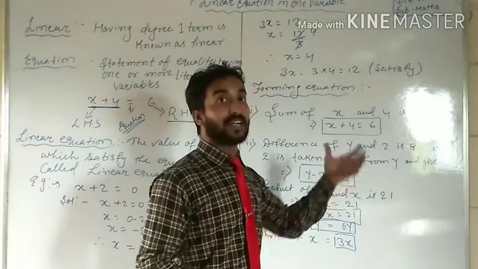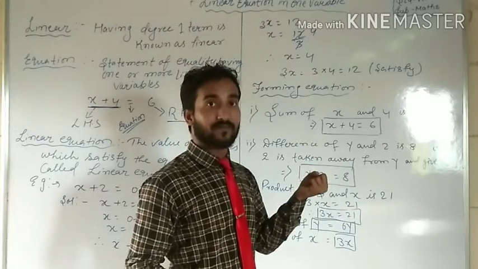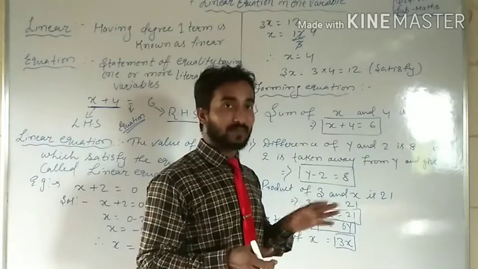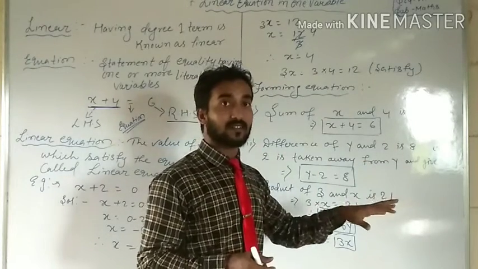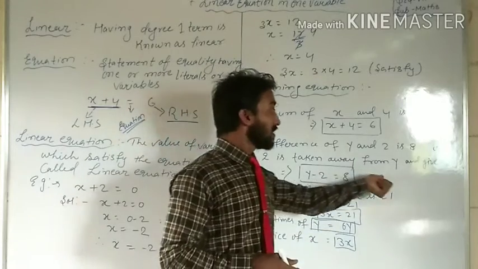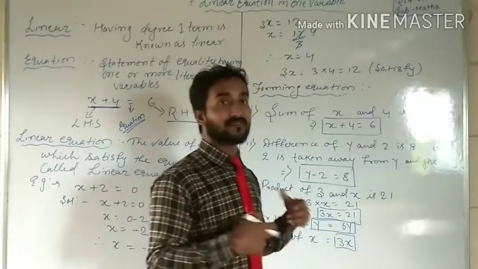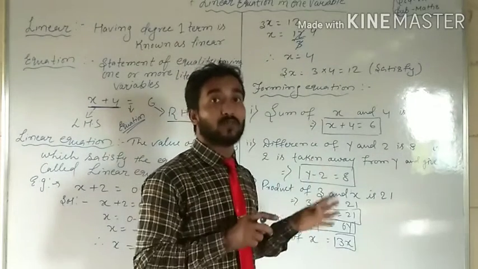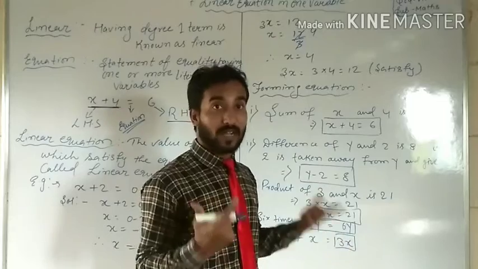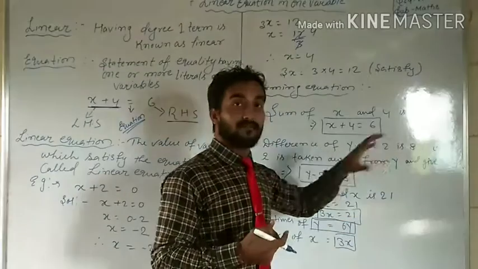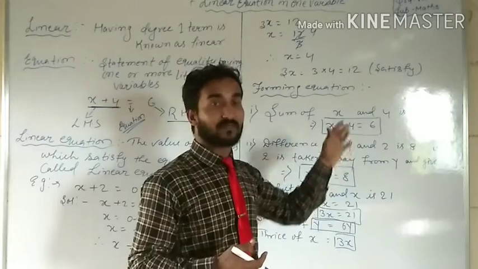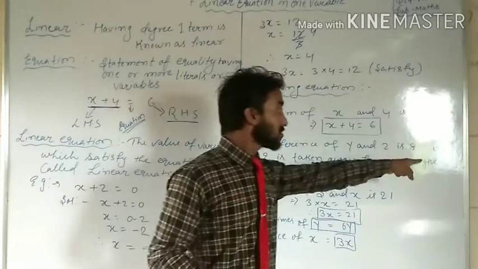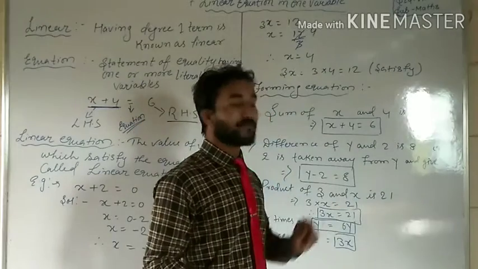Taken away. It means taken back, what I gave you, I took back from it. That is taken away. It gives 8. It means 2 is taken. What is taken? 2 is taken, from whom? From y. So from y, y will stay first and then minus. Difference, taken away, means taken. It means minus 2, and it gives 8. So y minus 2 is equal to 8.